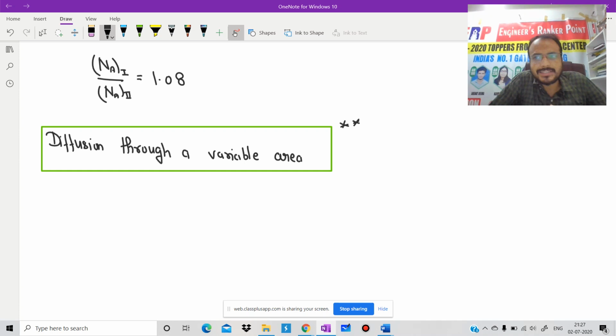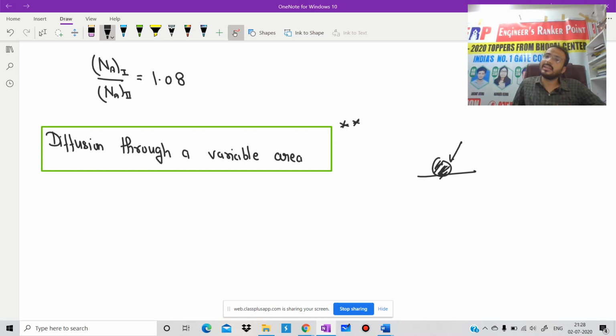Can you give me any example in which, as diffusion takes place, the shape is going to reduce? A very simple example: suppose you have some naphthalene balls, and if you put these naphthalene balls in air, then after some time, what will happen? Their size is going to increase or decrease? Their size is going to decrease because as diffusion takes place, their size decreases.